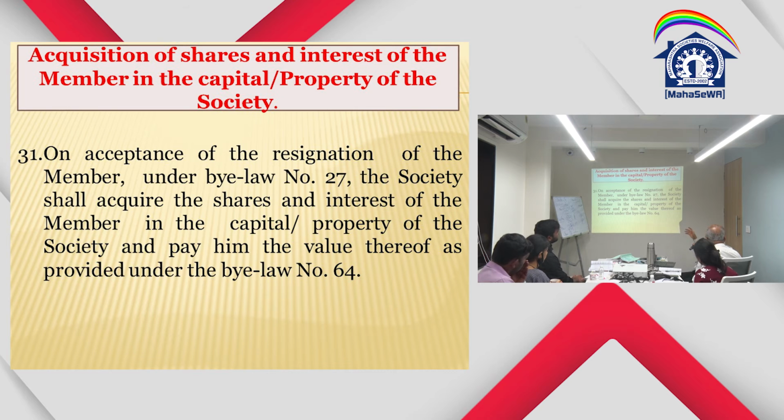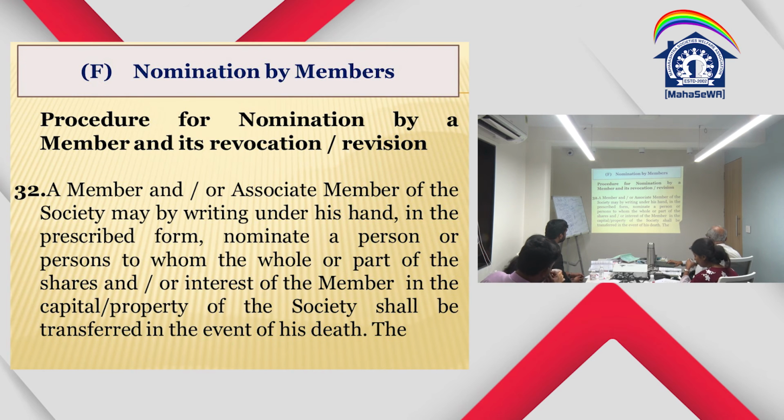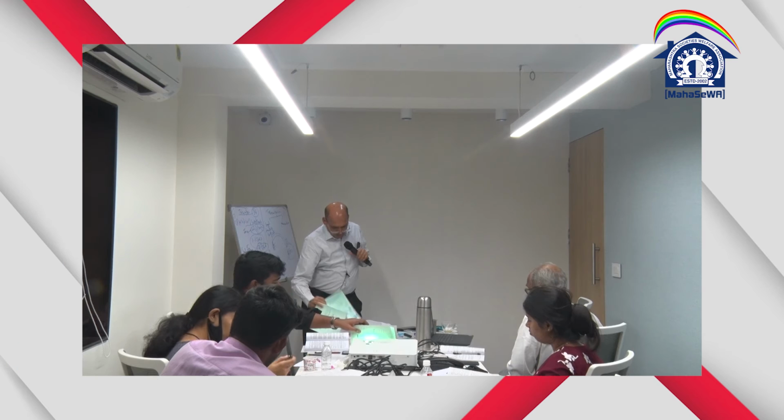So these are the things which happen normally. In that case, society can accept the resignation and pay him the money, whatever is the value thereof. The whole or part of the shares or interest of the member in the capital property shall be transferred in the event of his death. Now if you see this, bylaw number 32, same thing is given in the rules.